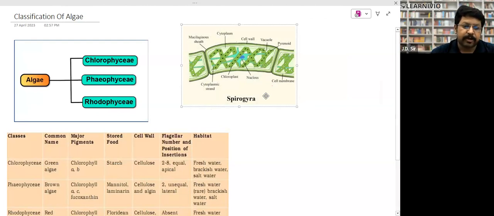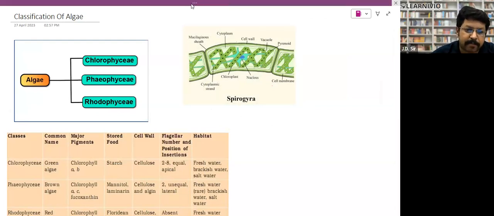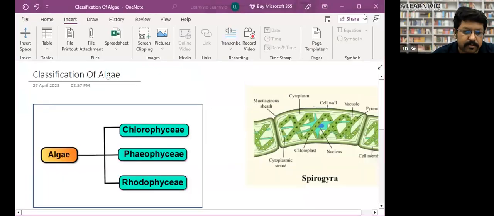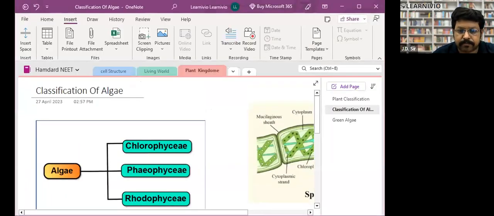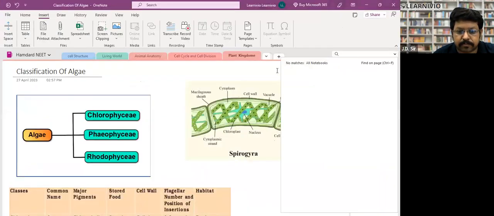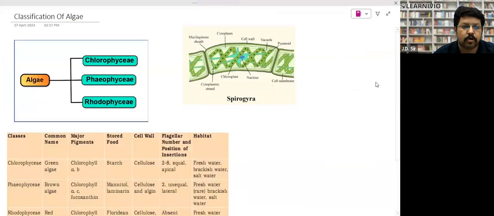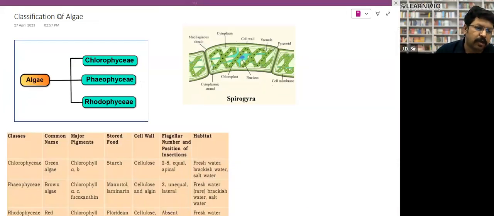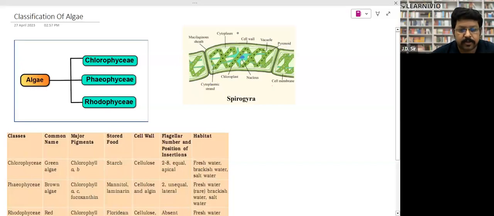It will have all the structures of a plant cell, as you can see. Cell wall is present, that is a characteristic of plants. Vacuole is present, cytoplasm is present, obviously. Then there is a chloroplast. The chloroplast is very peculiar in algae. This is not like the chloroplast which we have studied in higher plants, which looks like a rugby ball, meaning a discoid shape.